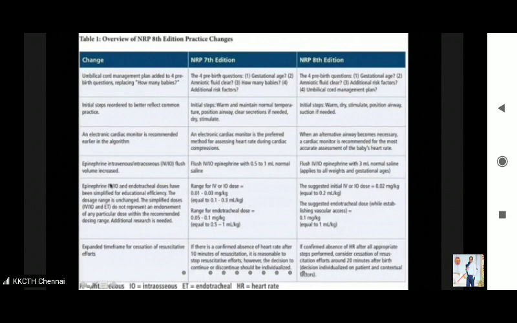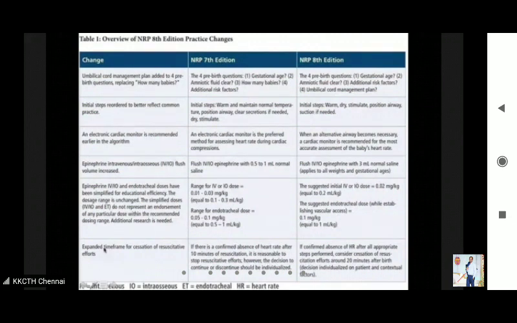And then epinephrine IV and endotracheal doses have been simplified for educational efficiency. The dosage range is unchanged. Okay, so the range recommended even now is 0.01 to 0.03 for IV or IO and 0.05 to 0.1 for endotracheal. But for simplicity, instead of this range, you can keep it as 0.02 and 0.1 for endotracheal. Okay, right? So this is the simplification. The dose range remains the same, but it has been simplified.